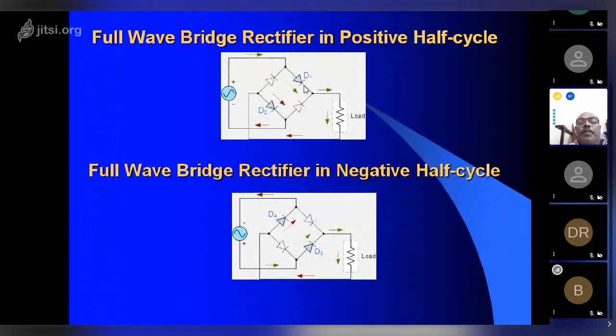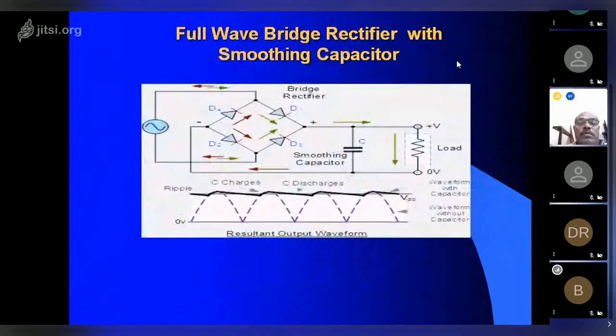Full wave rectifier in the positive half cycle, full wave rectifier in the negative half cycle. Okay, here your DC voltage is almost smoothened. Almost 90% of the DC voltage is smoothened, where we use a smoothing capacitor. This capacitor is used to smoothen the output DC voltage, so we get at least a nearly pure DC across the terminals.